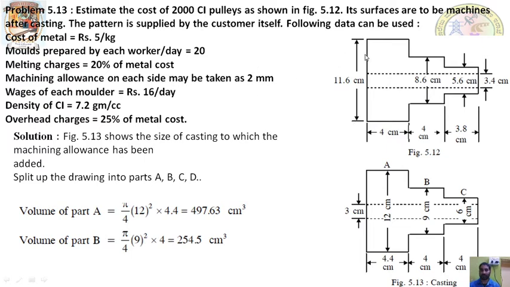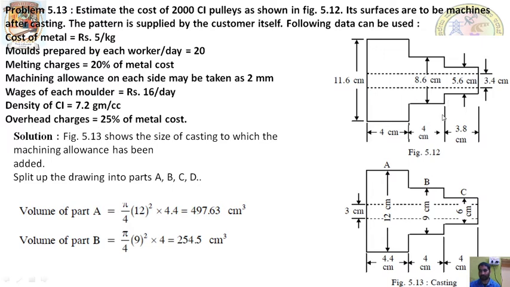So if this is 11.6, we have to add 0.2 centimeter on each side, this side and this side, since 2 millimeter means 0.2 centimeter. So the 11.6 will become 12 centimeter here. And for this 8.6, similarly it will become 9 centimeter, and the 5.6 diameter will become 6 centimeter. Lengthwise, we start from this side. 2 mm here, so 3.8 will become 4 here.